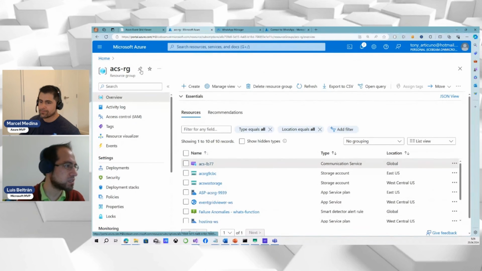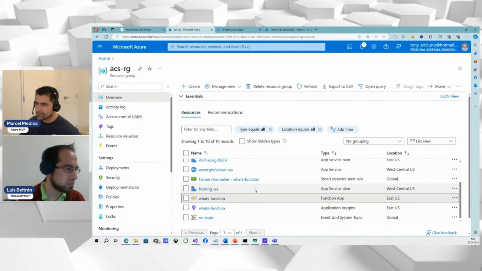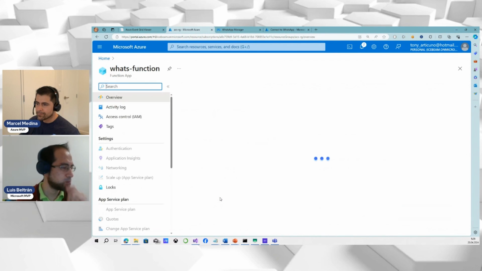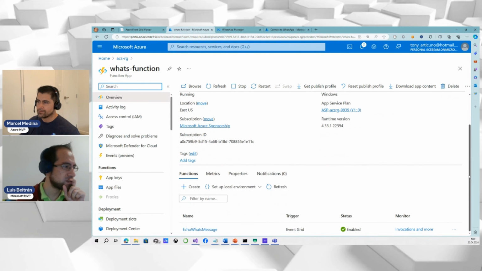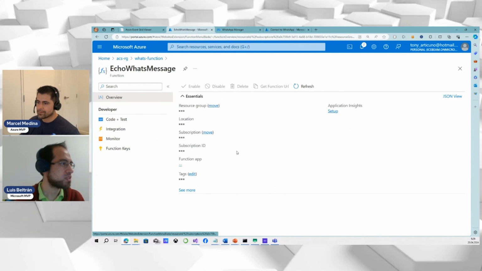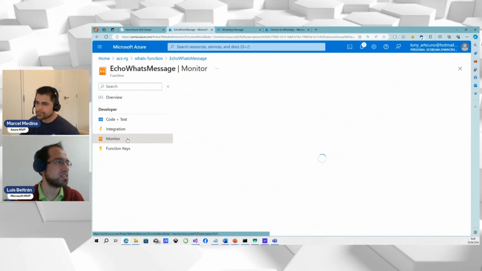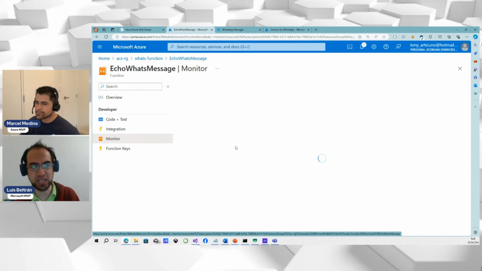I have it here. Just a second. This is an Event Grid trigger. Yeah, it is here. And in the monitor, I can see the latest messages that I sent as a customer, right?